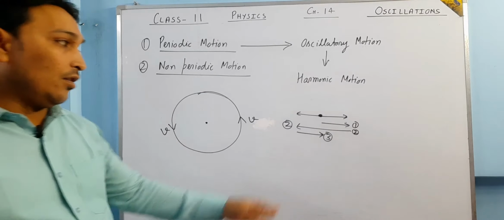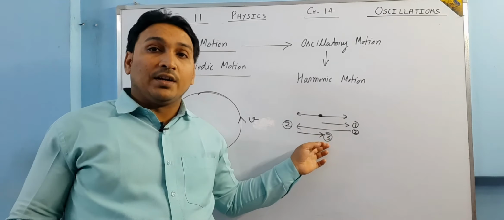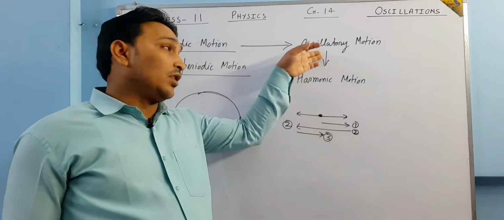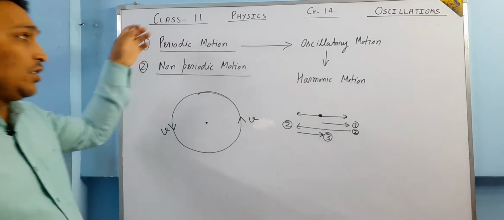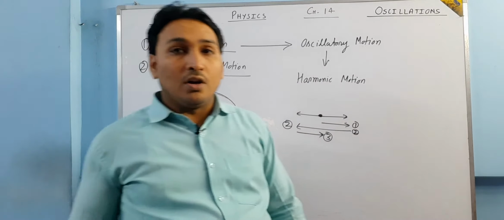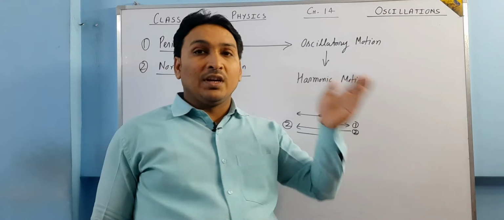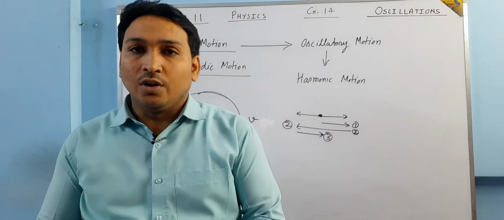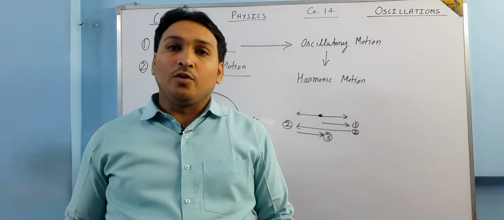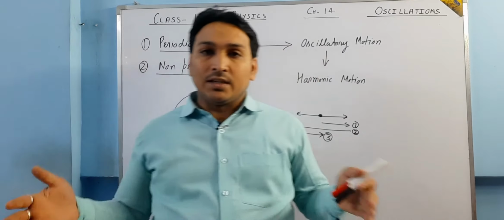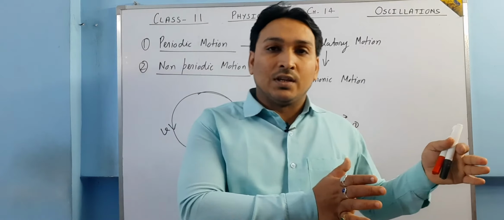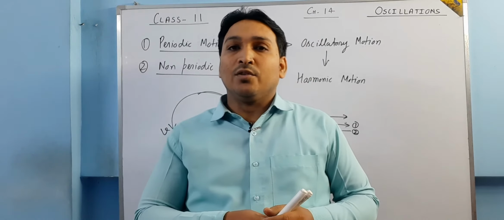Okay, and here, if this is completing its one oscillation after a fixed time interval, then its motion is oscillatory also, and its motion is periodic also. So every oscillatory motion or harmonic motion can be an example of periodic motion, but all periodic motions are not harmonic motion. Actually, periodic motion is a big set, and oscillatory motion and harmonic motion are subsets of this. In the language of mathematics, I am telling you.